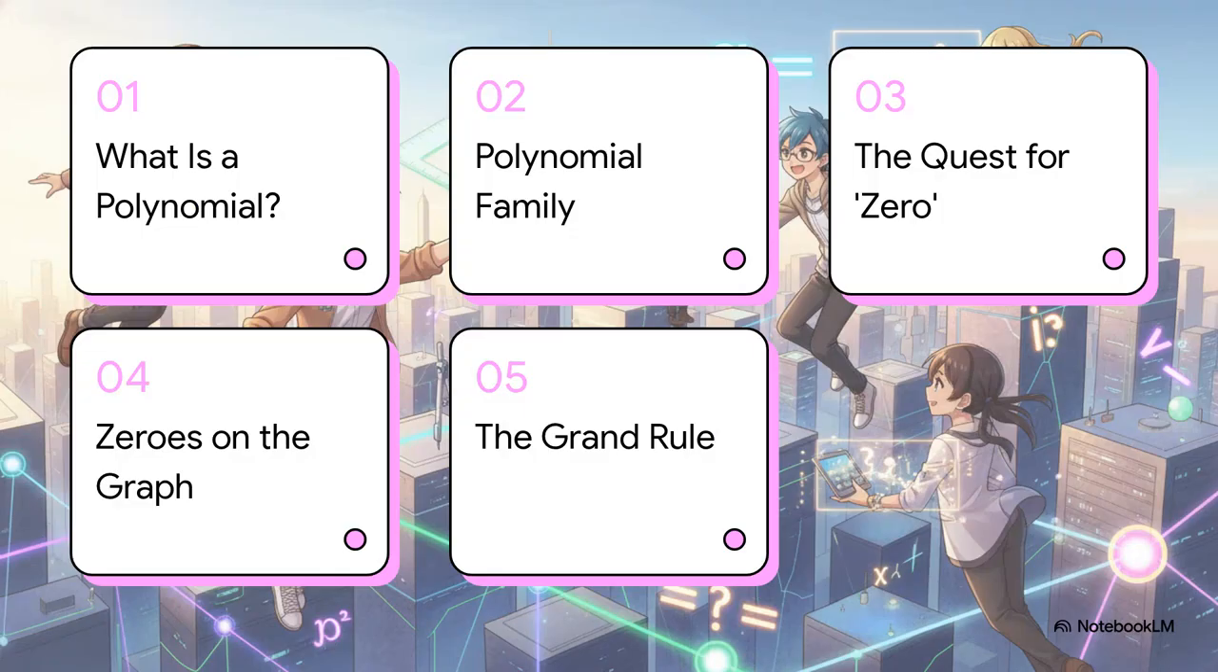Here's our game plan. We're going to start with the absolute basics. What even is a polynomial? Then we'll meet the different members of the family. After that, we'll go on a hunt for a really special value called the zero, see what that actually looks like on a graph, and then finish up with the one big rule that ties it all together.